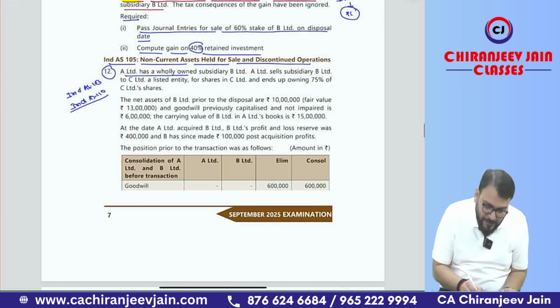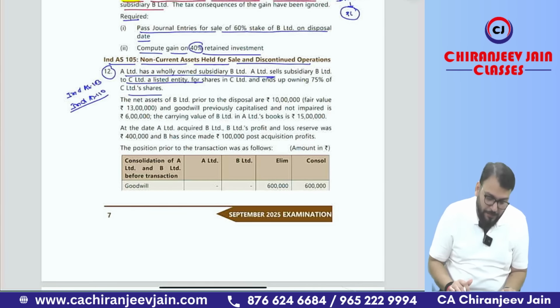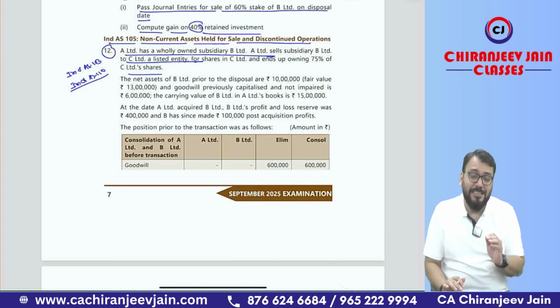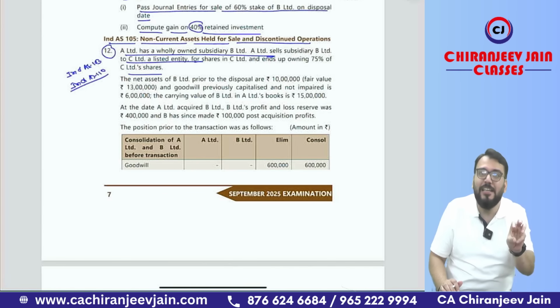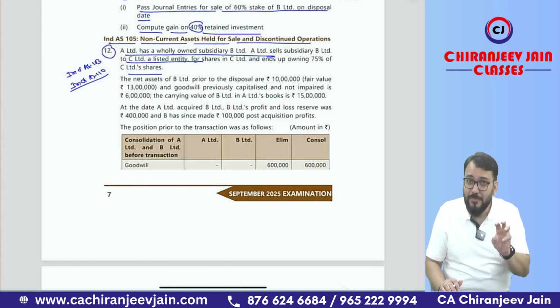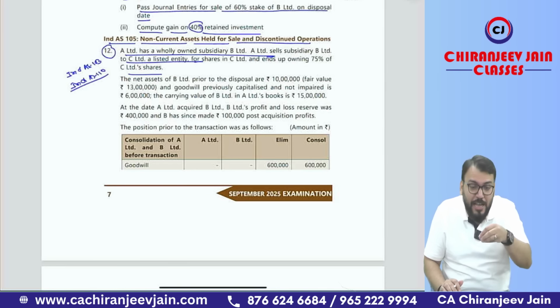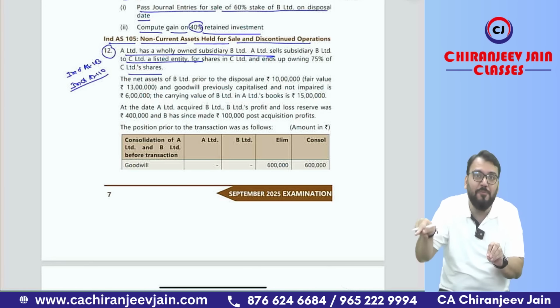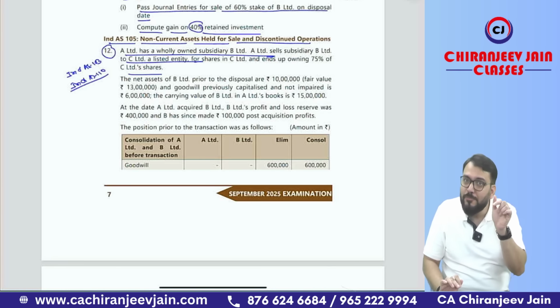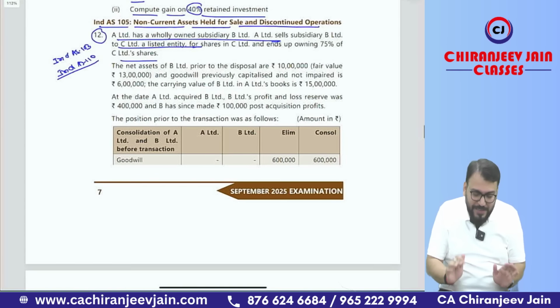Okay. So this first para is interesting. Now the balance para. The balance para is designed in such a way that if you are not conceptually clear, you will not be able to understand a question. Because there is some information which is actually not required for the question. And there are some information which you need to take out from the entire information which is required for the solution. So for that, conceptual understanding is required, but it is very easy.